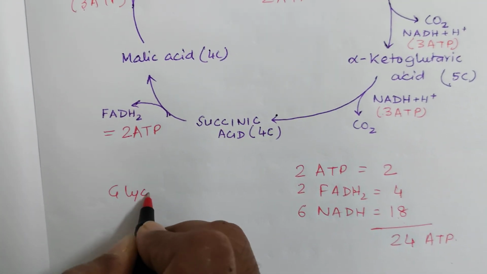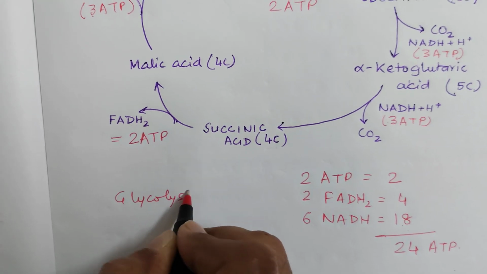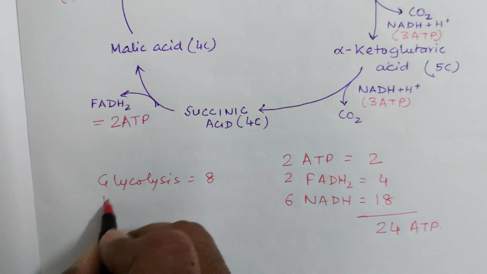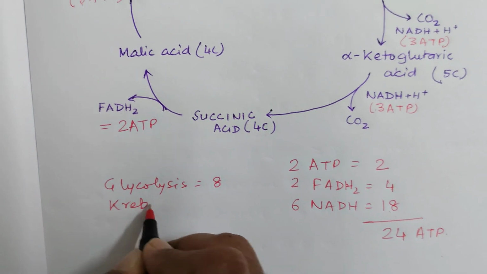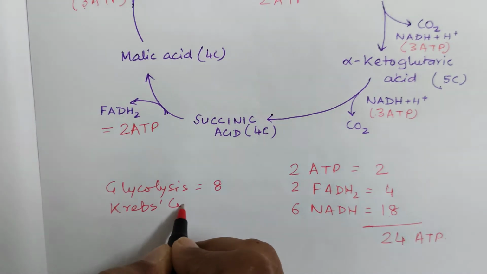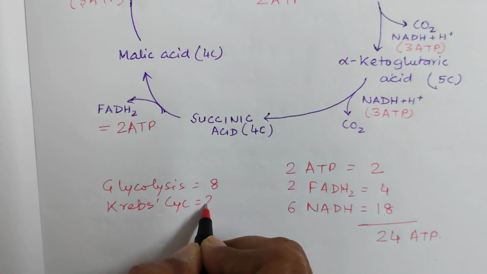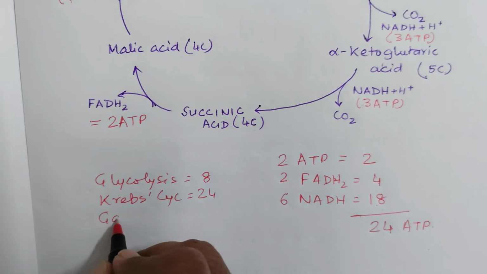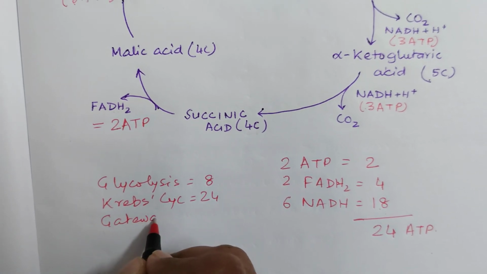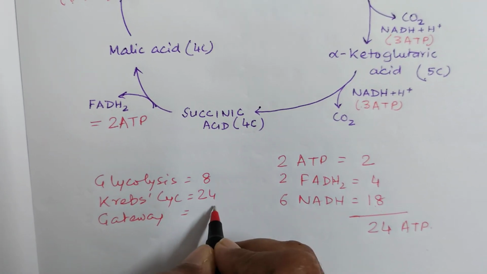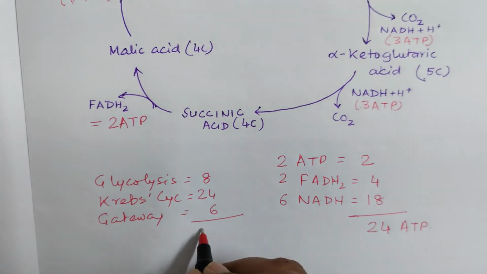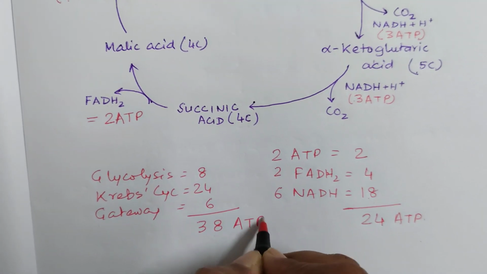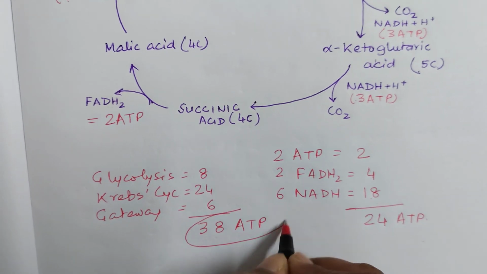Glycolysis 8 ATPs, Krebs cycle 24 ATP, and link reaction or gateway reaction 6 ATPs. That means a total of 38 ATPs of energy are produced in aerobic respiration.